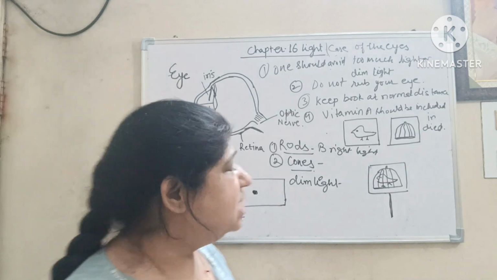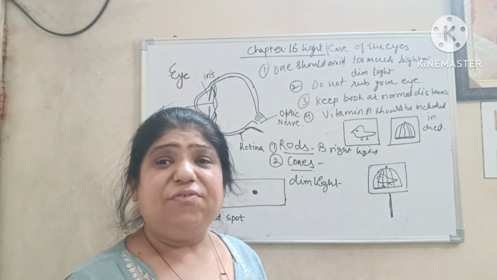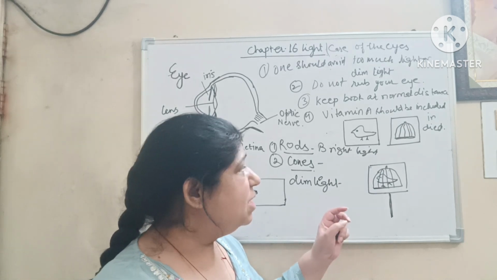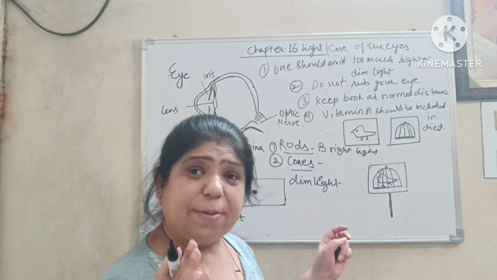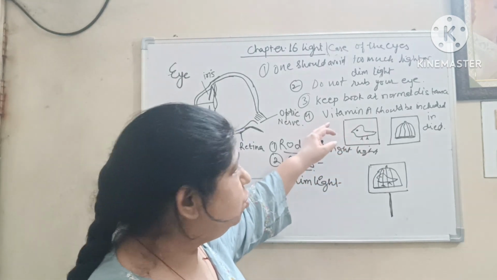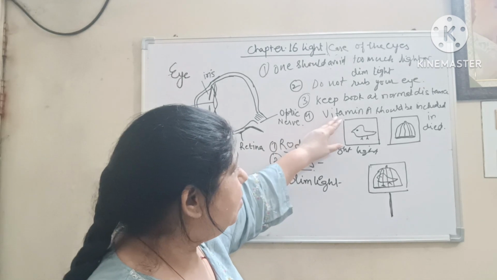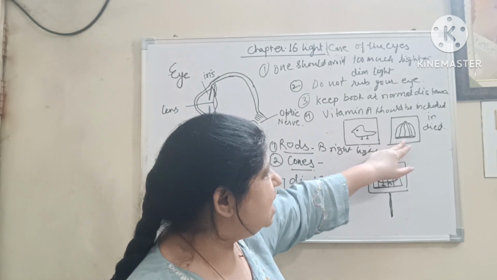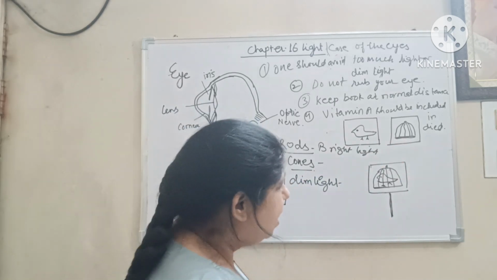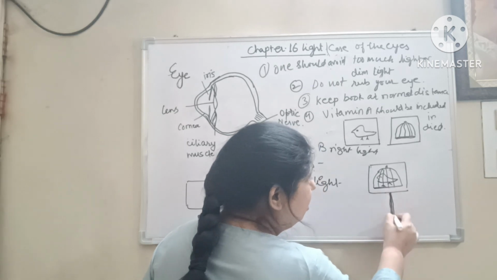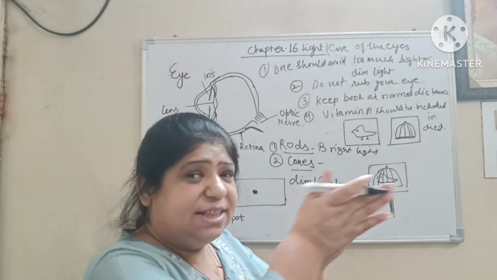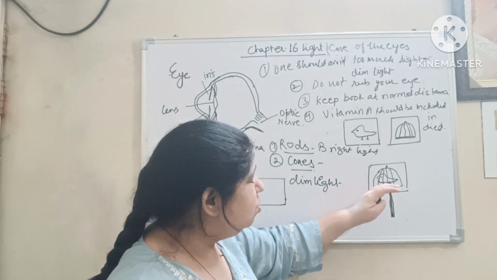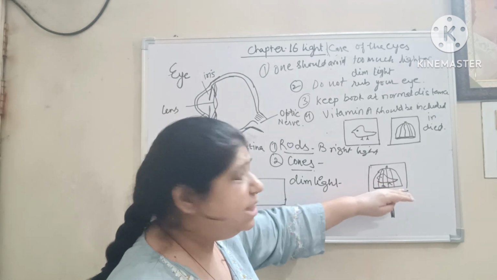Image is retained for 1/16 part of a second. If we move the image more than 1/16 part of the second, then the image will be seen as a moving picture. Now to demonstrate this, take a paper, on one side make a bird and on other side make a cage. Now put a stick on it and move like this, fast. What you will see, that you see the bird in the cage.